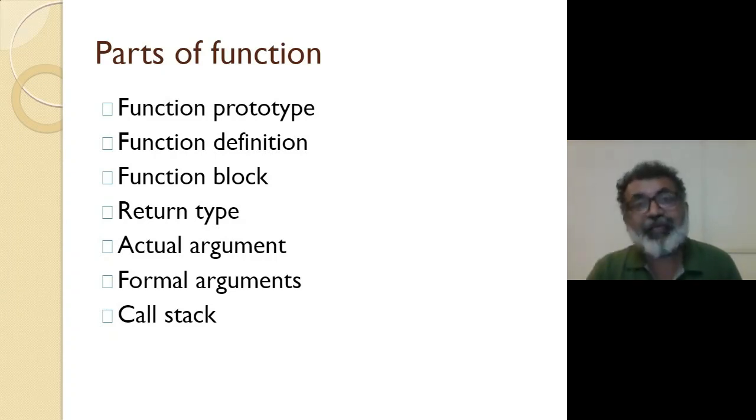When they actually come, here the function prototype or declaration is the same thing. You are intimating to the compiler beforehand, before you call the function. You are informing how many arguments the function is going to take, what the data type of each argument is, what the name of the function is, and what the function will return.